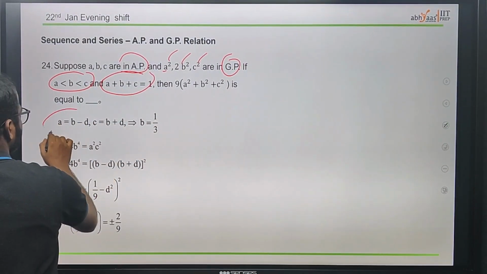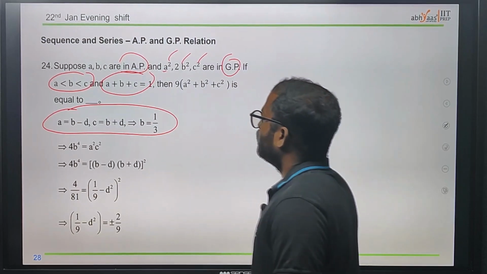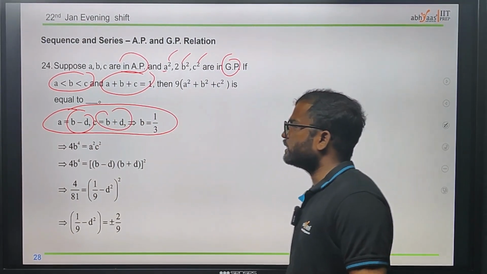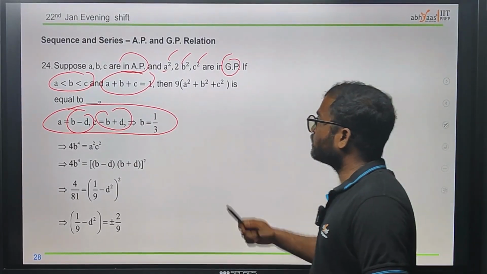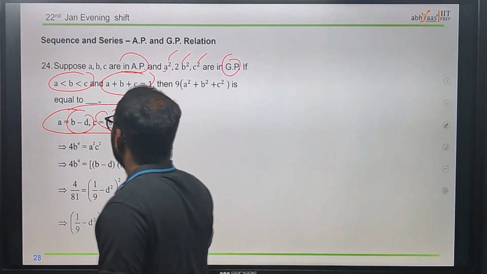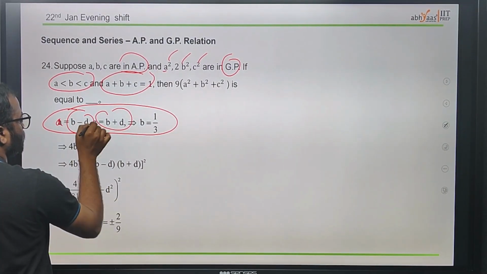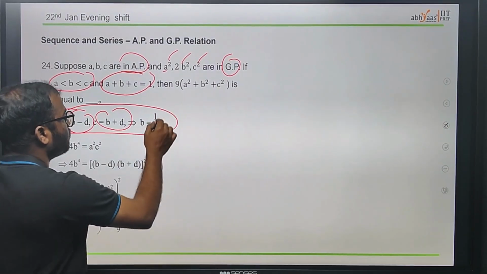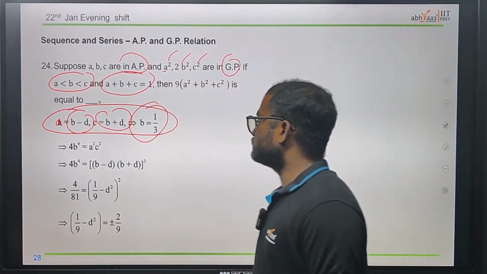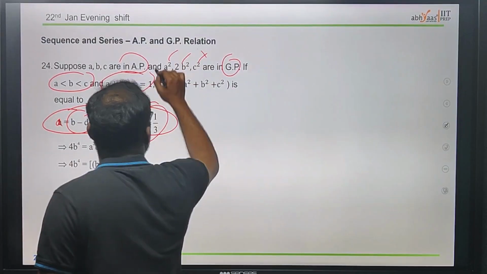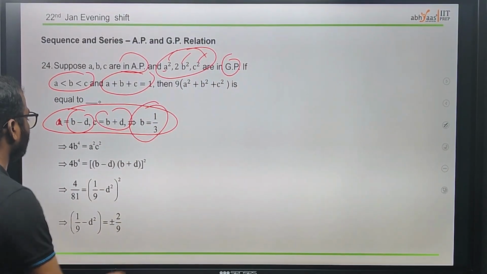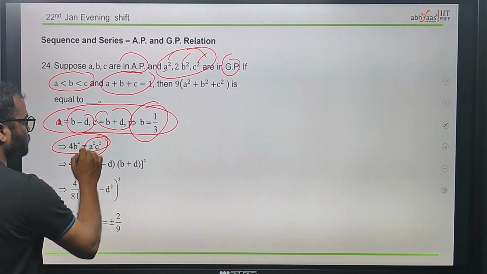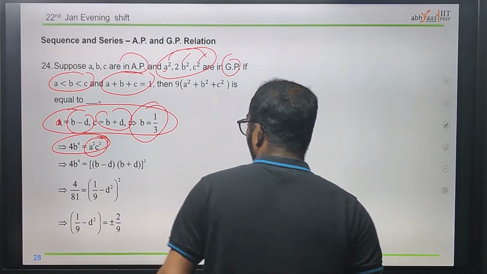Since it is an AP, we can just make it b minus d, b, b plus d. So a equal to b minus d, c equal to b plus d, and just solving those two, we will get b equal to 1 by 3. Now next, we know we have the GP series. By using that we have b power 4 equals a square into c square. Now both values, a square and c square, can be written as b minus d.